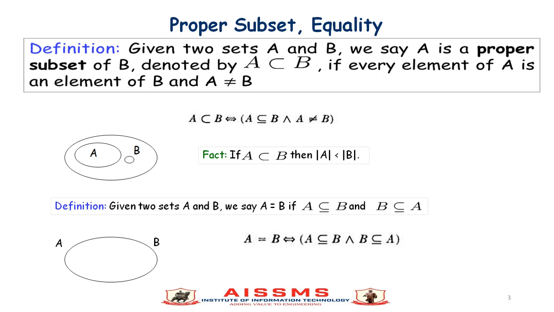Given two sets A and B, we say A is equal to B if A is a subset of B and B is a subset of A. So mathematically, A = B when A ⊆ B and B ⊆ A.